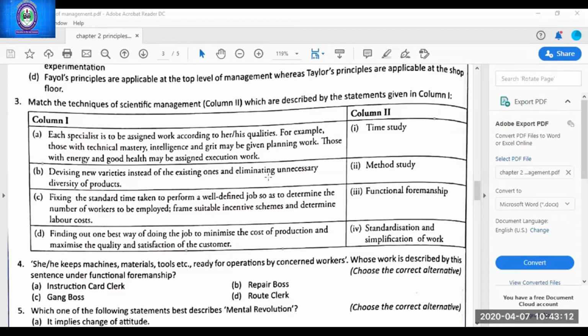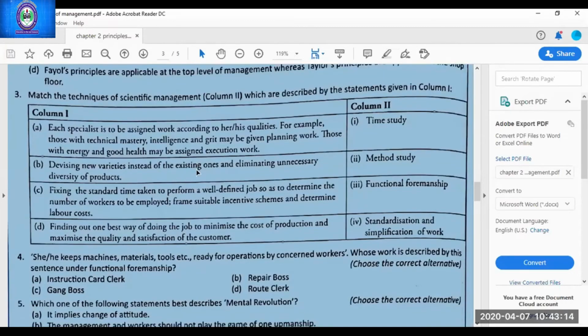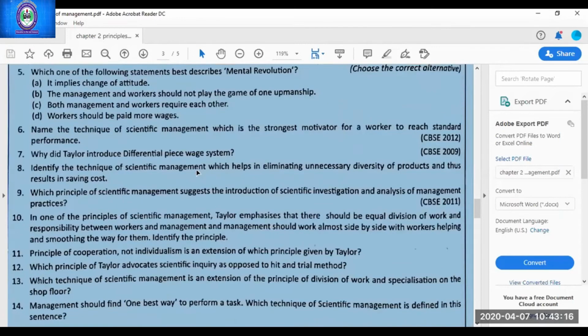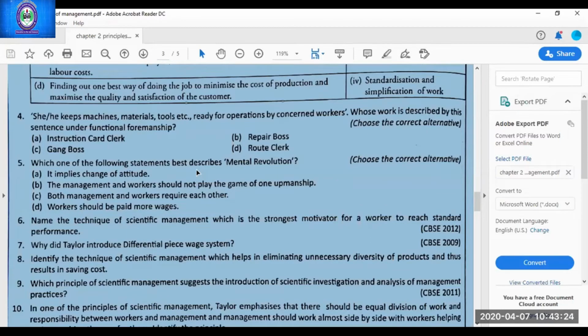Ma'am, she keeps machines, materials, tools ready for the operations by concerned workers whose work is described in the above sentence. Yes. B, ma'am, repair boss. No, it's not the repair boss. Gang boss. And C, machines, materials, tools, etc. Gang boss keeps them ready. Repair boss is doing the work of maintaining the machines and materials.